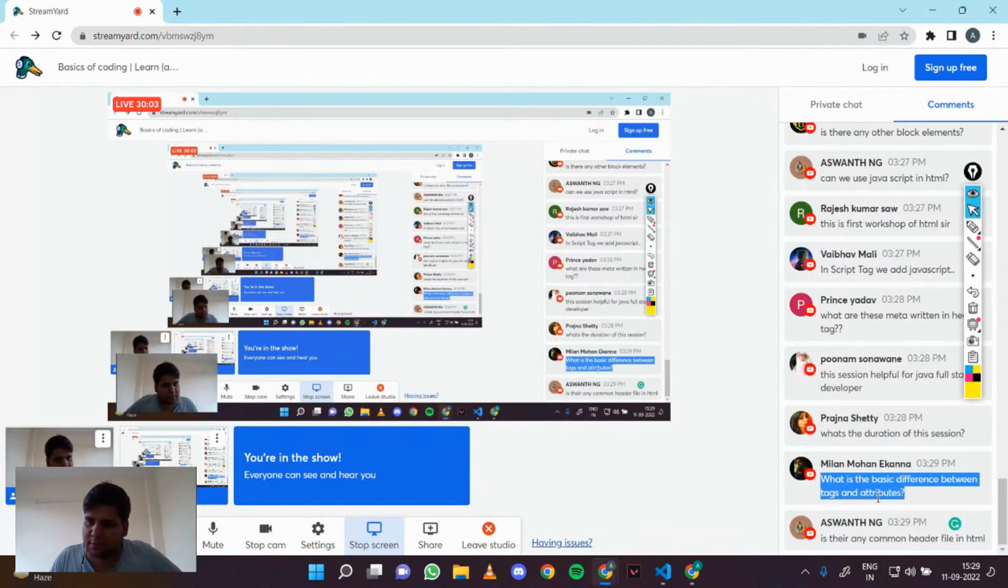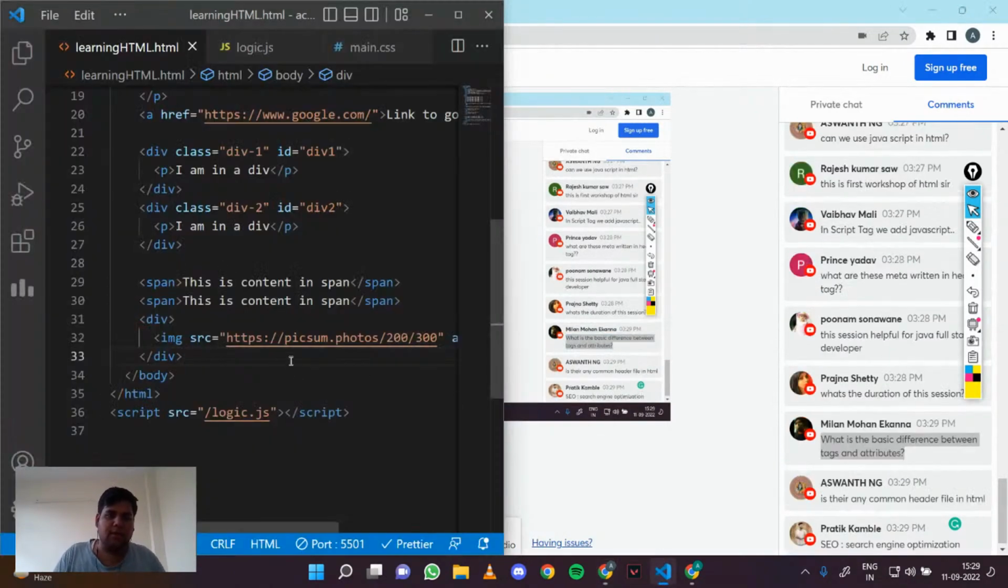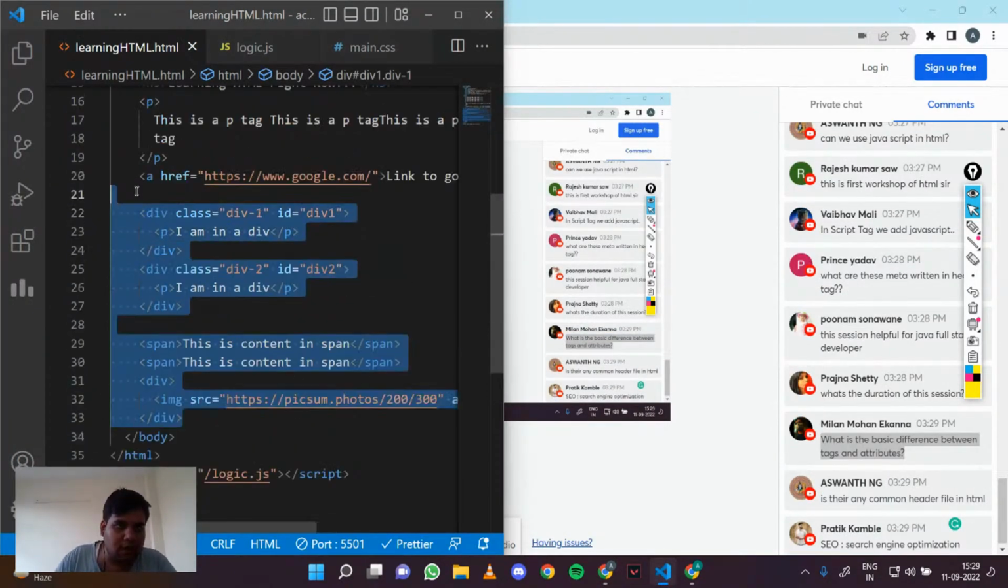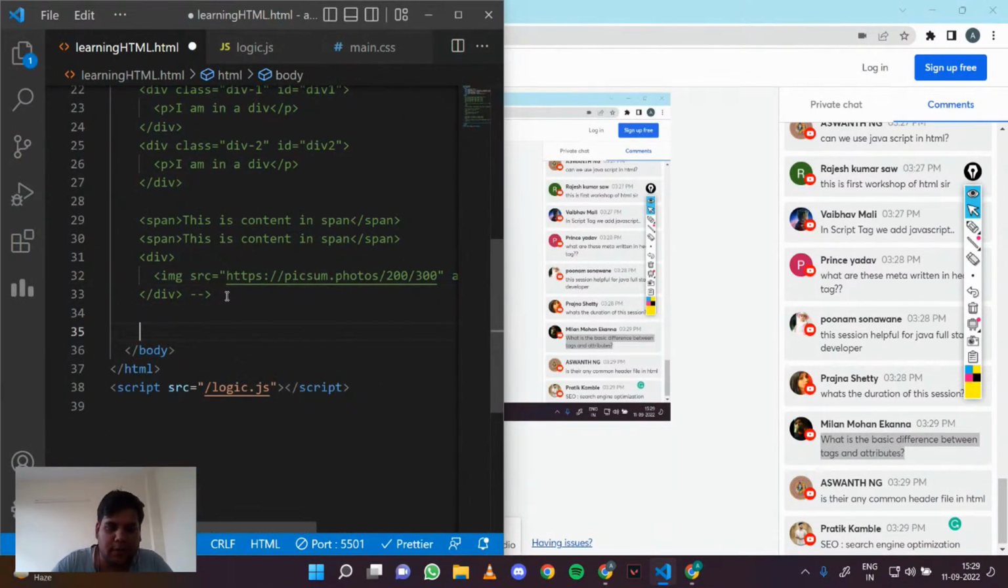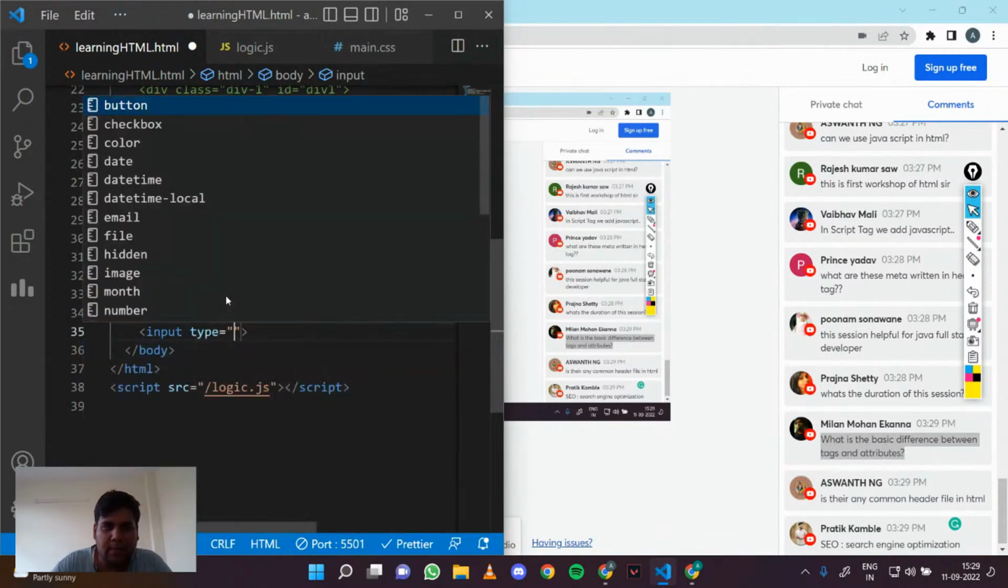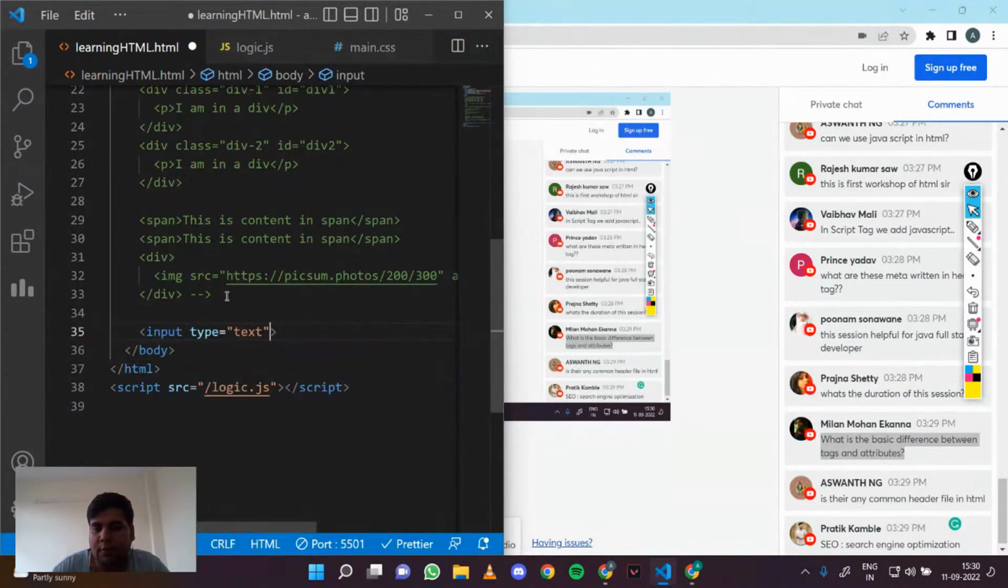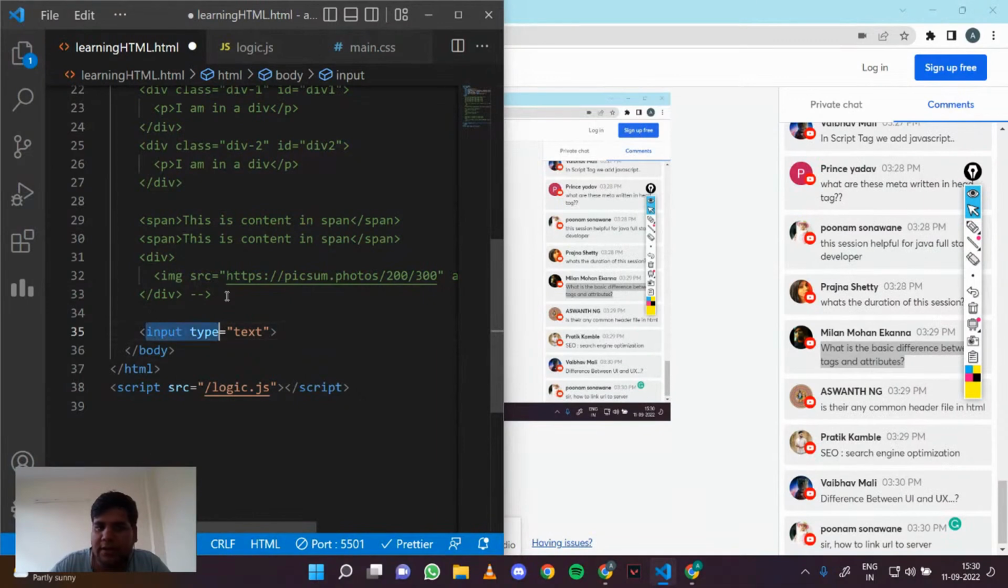Milan asked, what is the basic difference between tags and attributes? So a tag is basically to create an element, and an attribute is inside that, right? Let me show you another tag. Let me comment out all of this for once. So let's say we have the input tag. Now type, right? The input tag can be of many types: text, radio button, email, password, and stuff like that. So this type right here is an attribute, and this input is a tag.